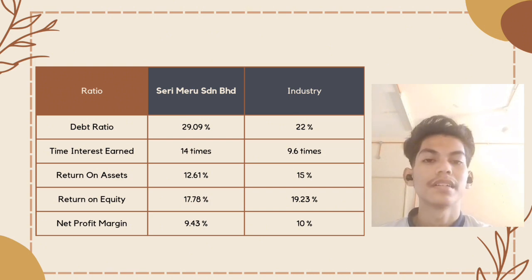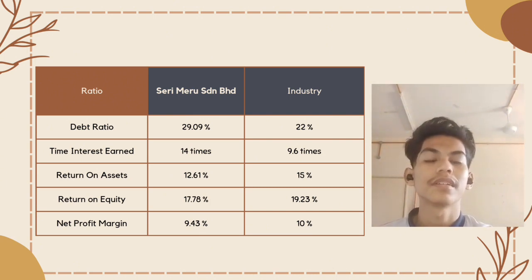The next is return on assets. Seri Meru Sdn Bhd is not good because it is 12.61%, lower compared to the industry, 15%. Seri Meru Sdn Bhd's operation is not efficient and effective.